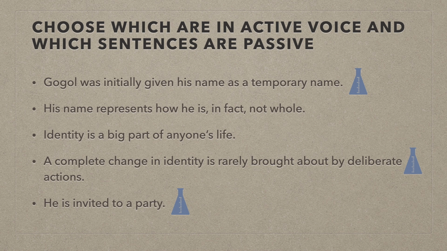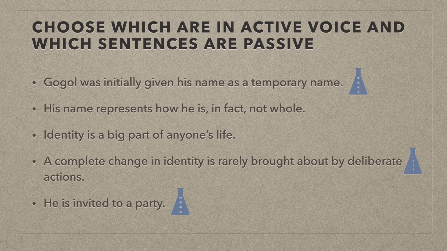Identity is a big part of anyone's life. This is active only because it's not really passive. The subject of the verb here is identity. And identity is doing the state of being. It's not having anything done to it, so that's fine. It's kind of more of a descriptive sentence anyway.